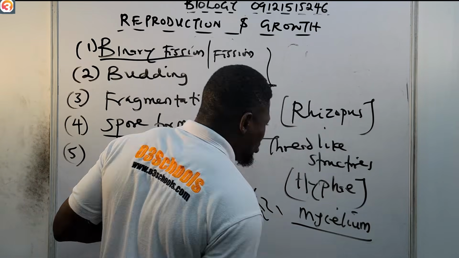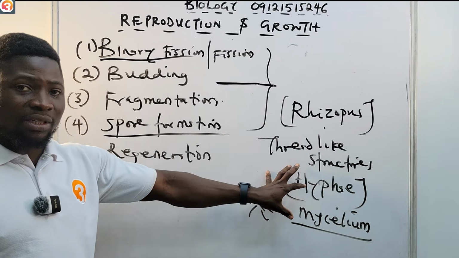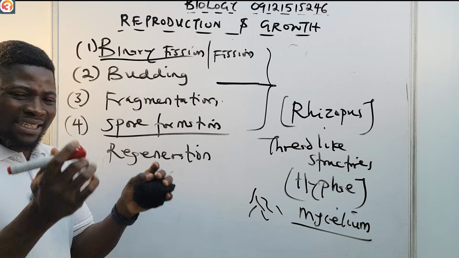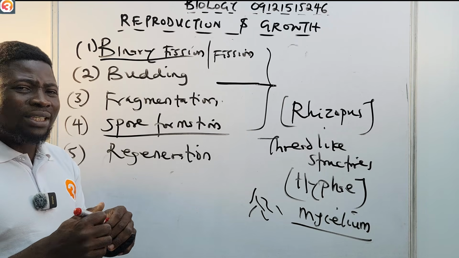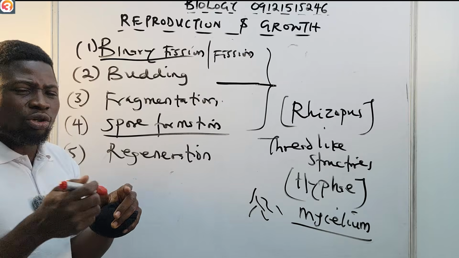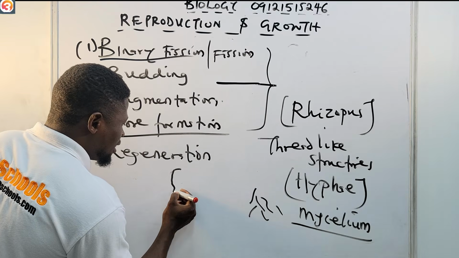Please take note of that. Also, there's a ball-like structure known as the sporangium. This is how it looks, something like this.